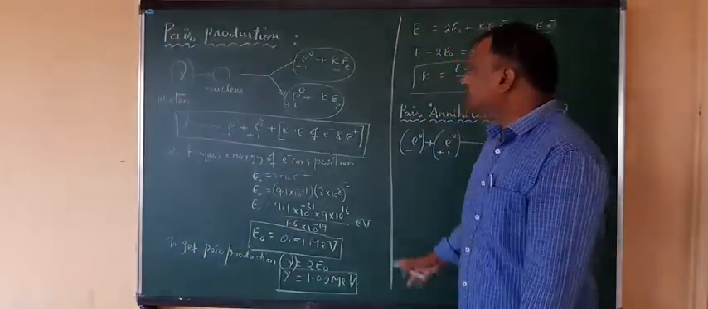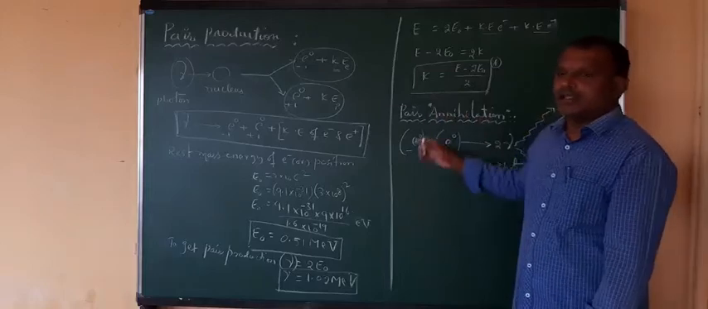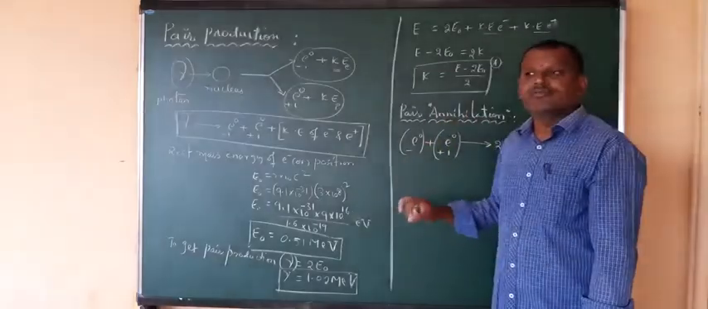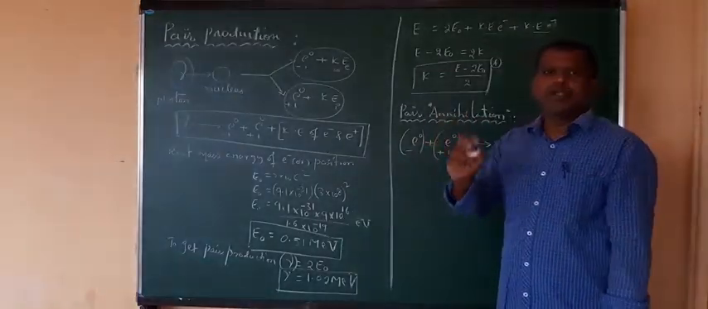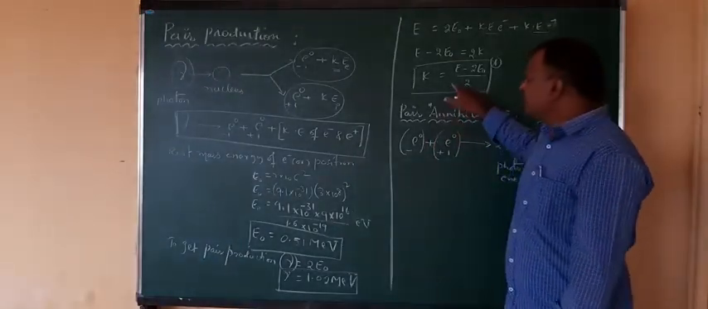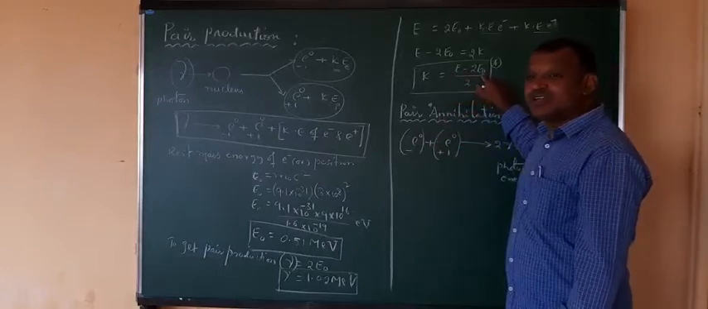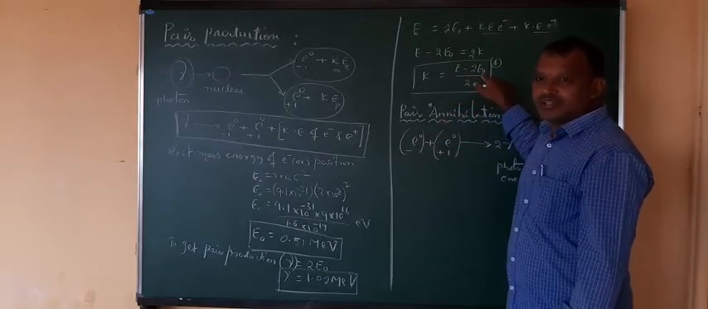Right? So these are the simple topics. One is pair production, another is pair annihilation. And there you can also calculate the energy of the particles produced during pair production. For that, you can use this equation. This is the energy of the gamma photon. This is the rest mass energy. Or when the particles are at rest, what is the energy?